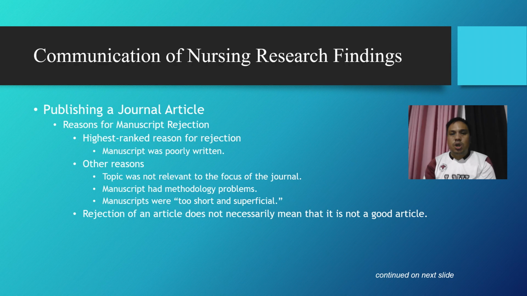When publishing a journal article, a manuscript may be rejected for several reasons. The most common reason is that the manuscript was poorly written, making it difficult to understand or evaluate. Other reasons include that the topic was not relevant to the journal's focus, the methodology had flaws, or the manuscript was considered too short or superficial.